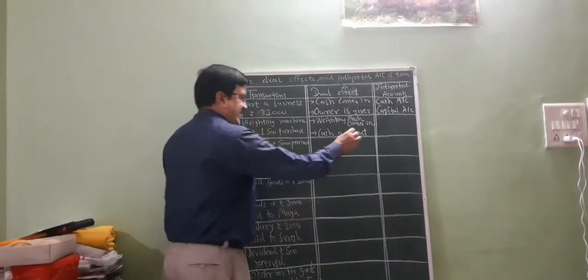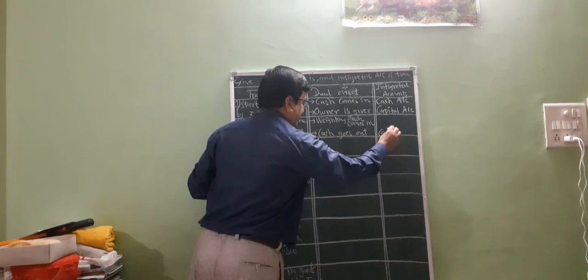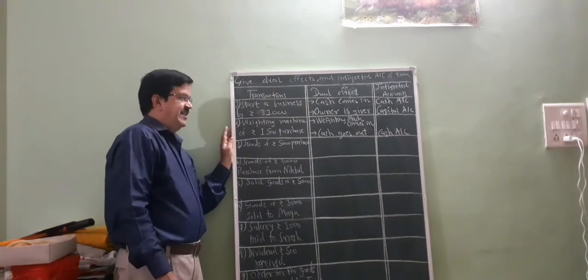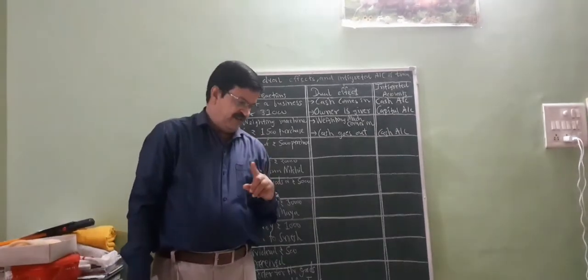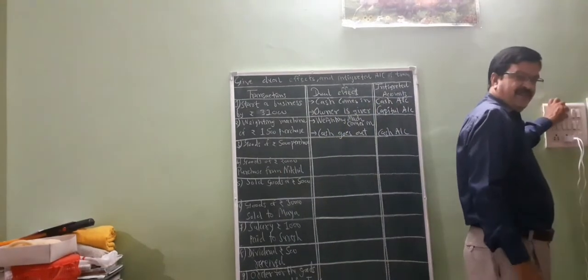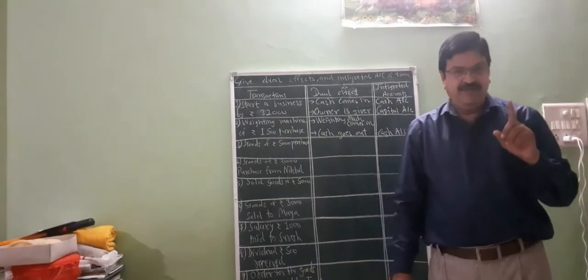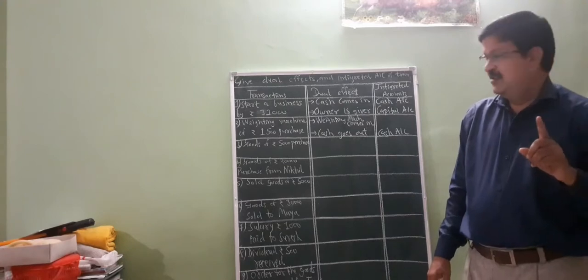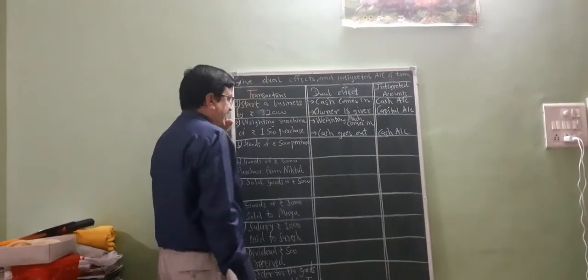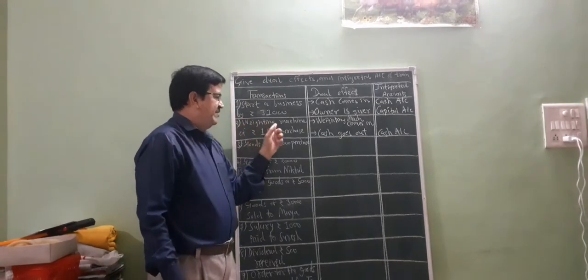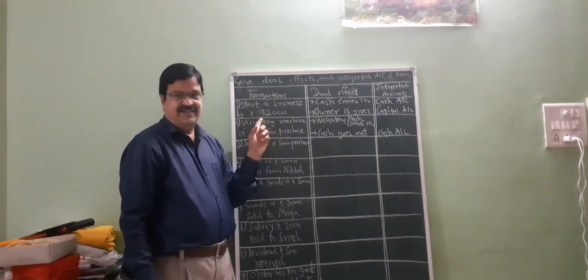So first cash account. In cash transaction, cash account is common. Cash account and weighing machine. Friends, you are not doing business of weighing machine. Your business is another type of business. So weighing machine is your asset.